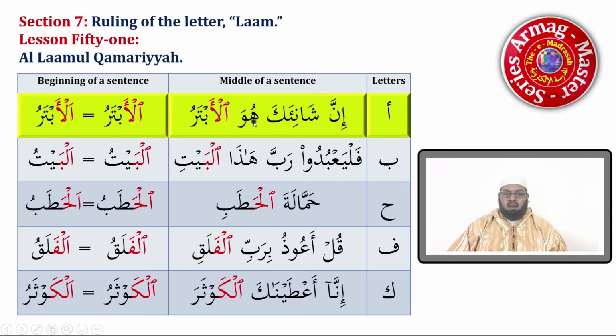So we will read this as inna shani'aka huwal abtaru. Huwal abtaru. We jump over the alif because it is in the middle of a sentence. If it comes at the beginning of a sentence, we will have to put an alif on top, so it will be al-abtaru as in this example.